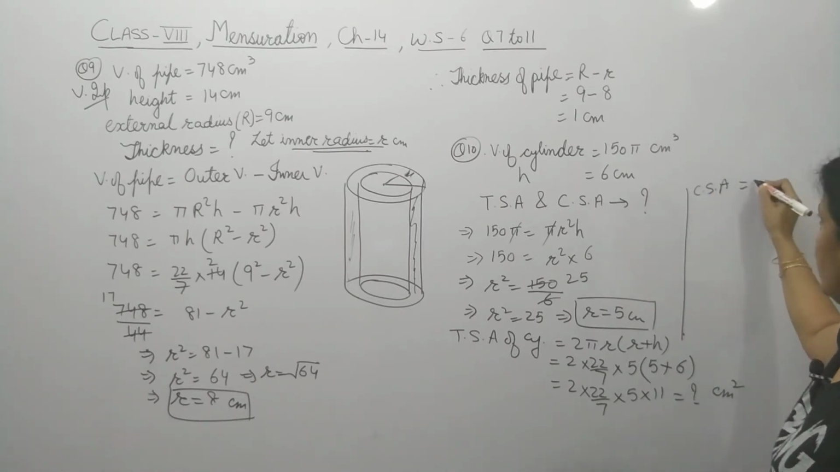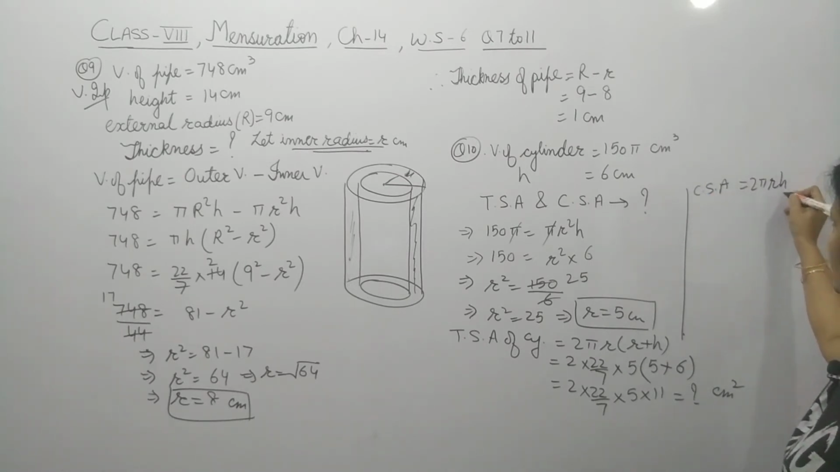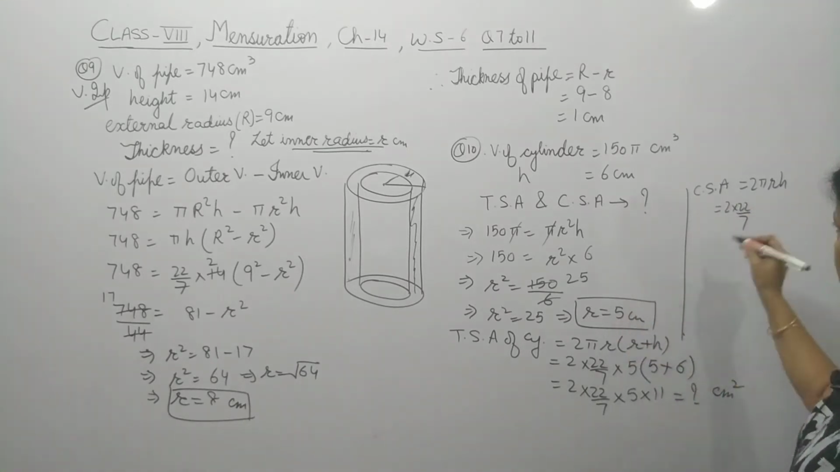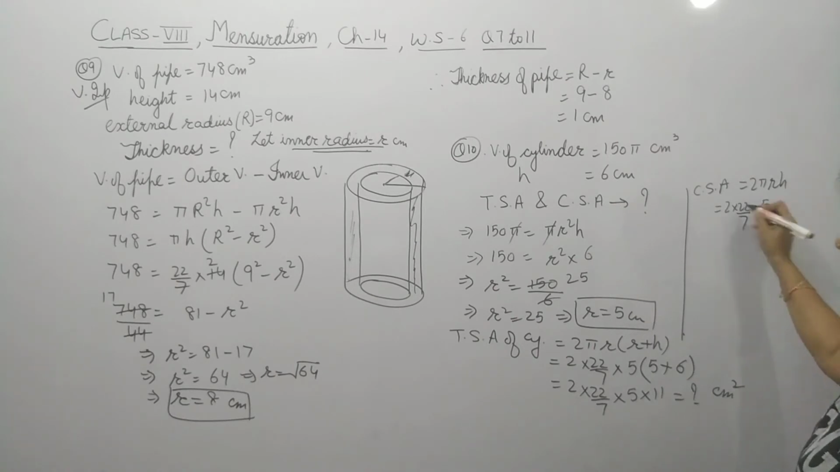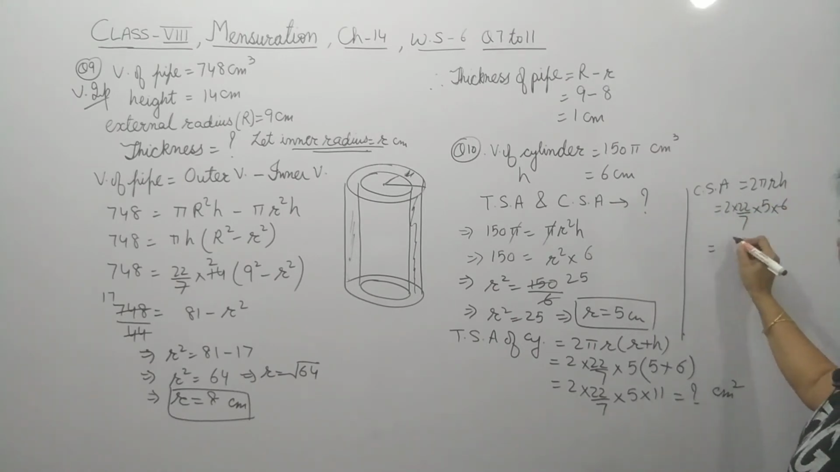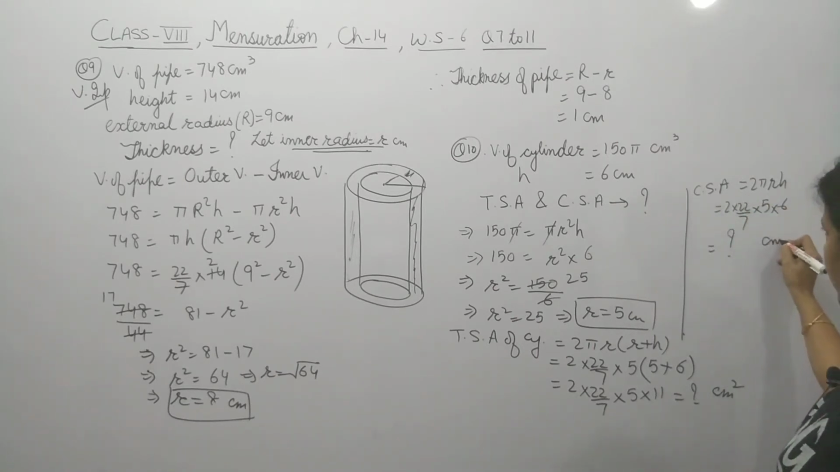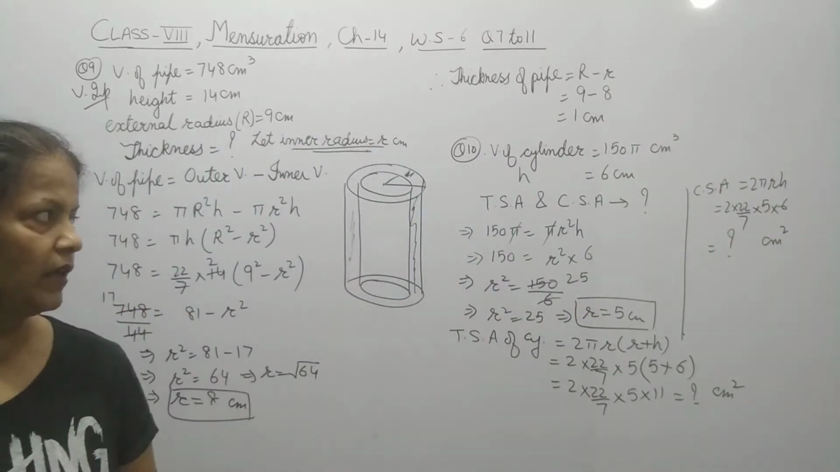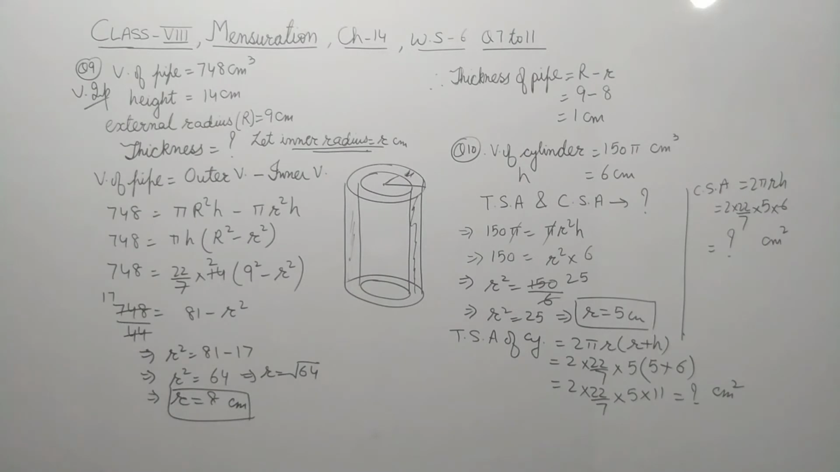Now in the same way we can find out the curved surface area. The curved surface area is 2 pi RH. So it is 2 into 22 by 7. R we have got as 5 and H is 6. So apply the values, solve it further to get the answer. Now come to the next question.